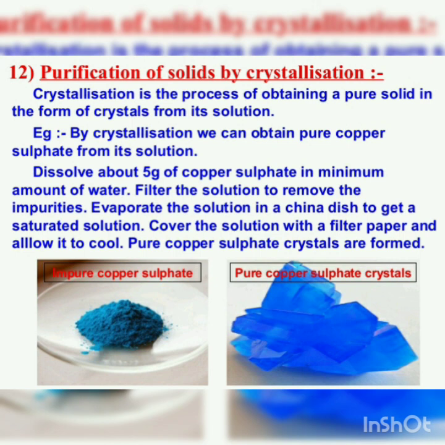Next method is purification of solid by crystallization. Crystallization is the process of obtaining a pure solid in the form of crystals from its solution. As for example, by crystallization we can obtain pure copper sulfate from its solution. Dissolve about 5 gram of copper sulfate in minimum amount of water. Filter the solution to remove the impurities. Evaporate the solution in a china dish to get a saturated solution. Cover the solution with a filter paper and allow it to cool. Pure copper sulfate crystals are formed.